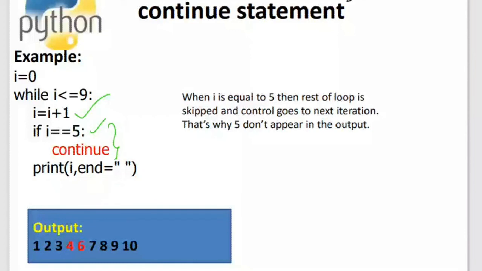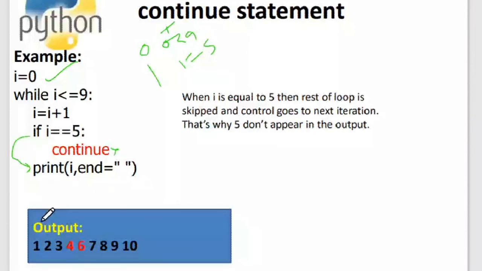Okay, so the first thing is I have initialized I is equal to 0. So I is equal to 0 and 0 is less than or equal to 9. So the condition is true. So it enters and I becomes 1. After I becomes 1, it checks for the condition 1 is equal to 5. 1 is equal to 5 is false, so this continue will not execute. It goes to the immediate next statement and prints the value of I. The value of I is 1 and then a space, and then it goes for the next iteration.